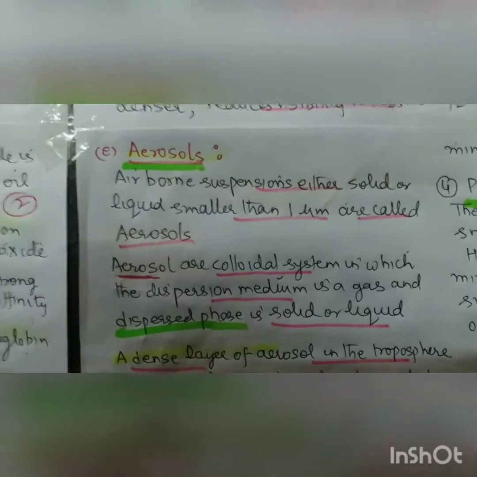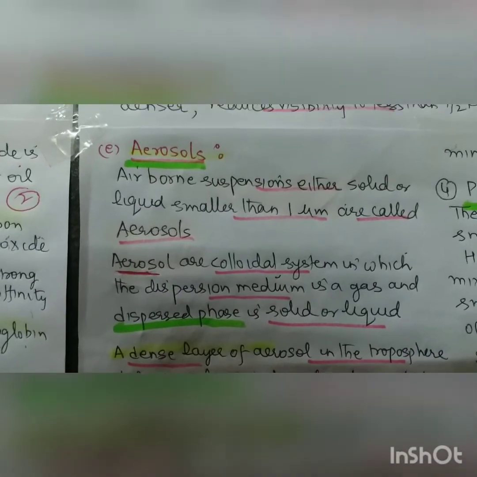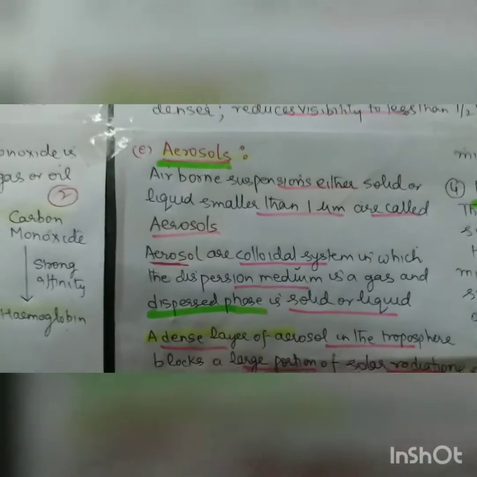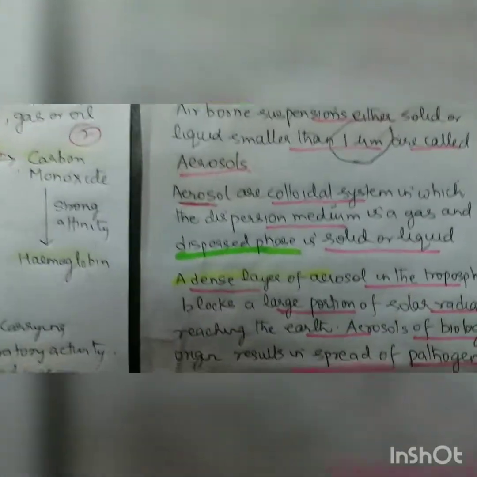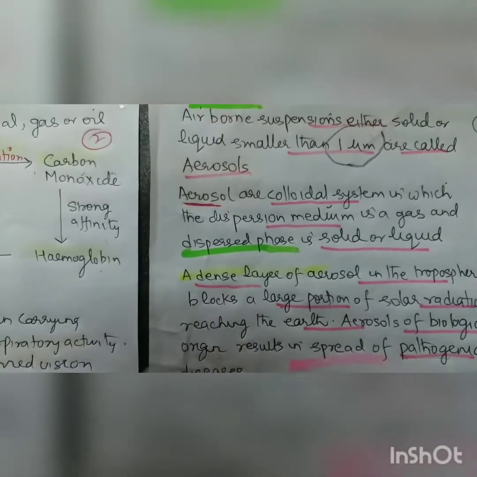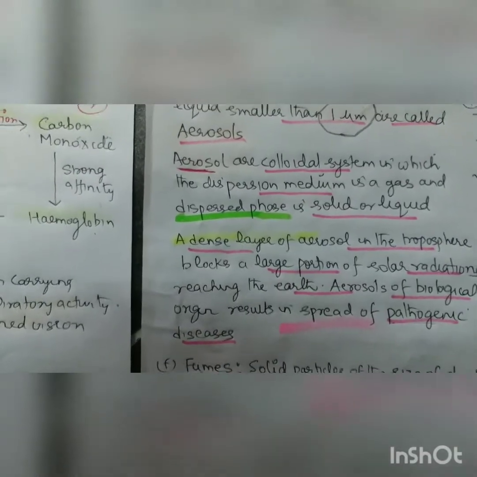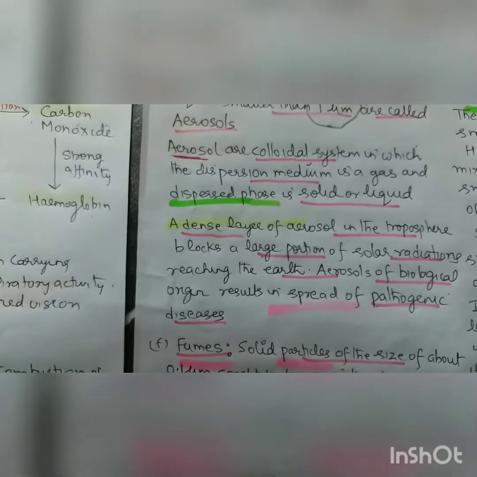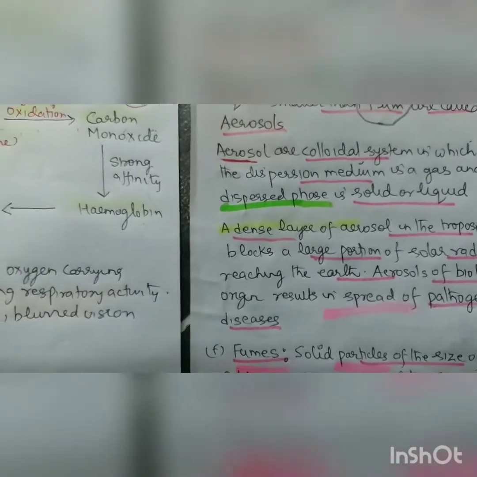So now the next question that comes is the aerosols. Aerosols are airborne suspensions, either solid or liquid, but smaller than 1 μm. This is very important. It is smaller than 1 μm. These are the aerosols, right? So aerosols are colloidal systems, in which the dispersion medium is gas. This question will come, and the dispersed phase is solid or liquid, right? So aerosols are smaller than 1 μm, right?